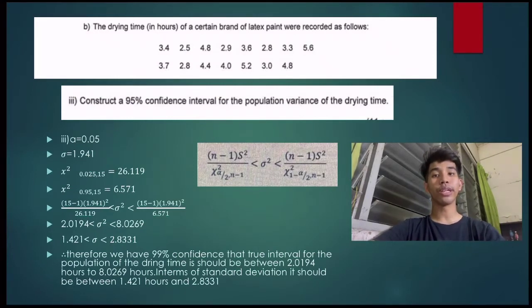Then we will get the interval of population variance of drying time between 2.0194 and 8.0269. Therefore, we have 95% confidence that the true variance of the drying time should be between 2.0194 hours and 8.0269 hours. In terms of standard deviation, it should be between 1.521 and 2.8331. That's all for me. Thank you.